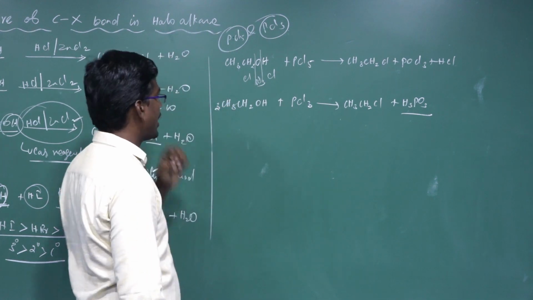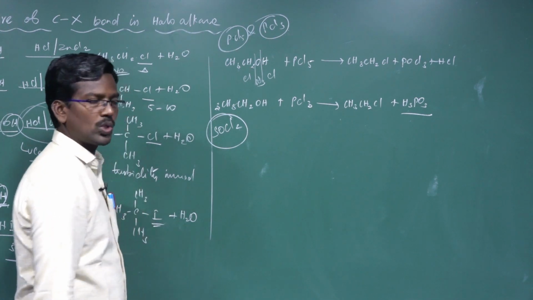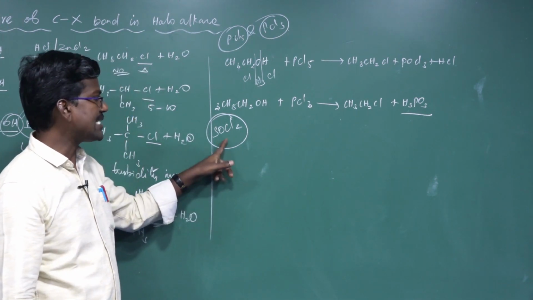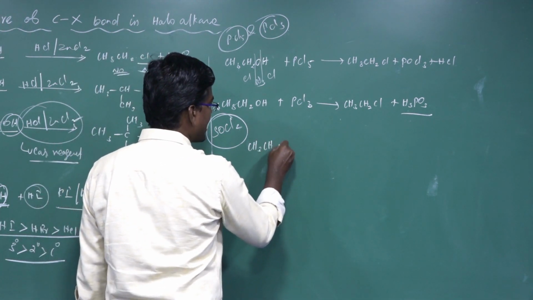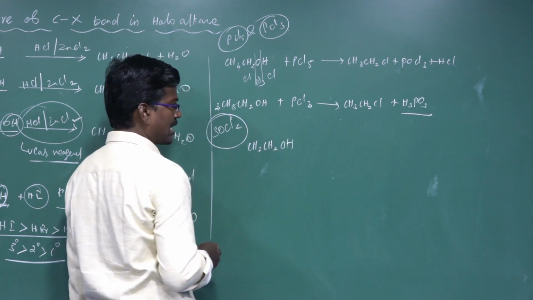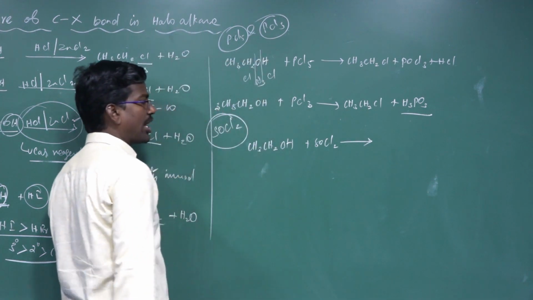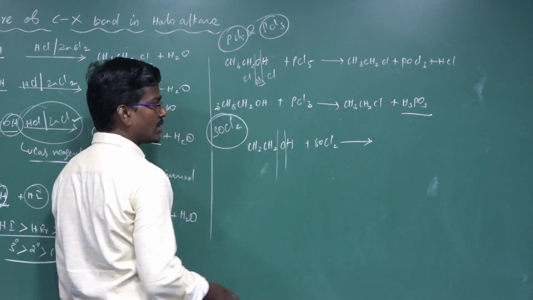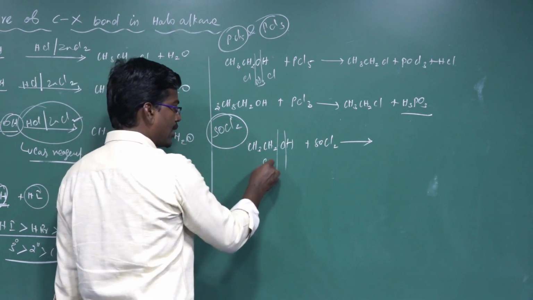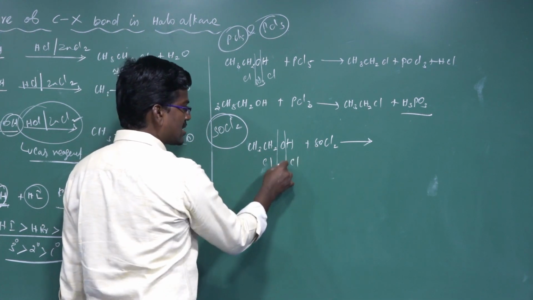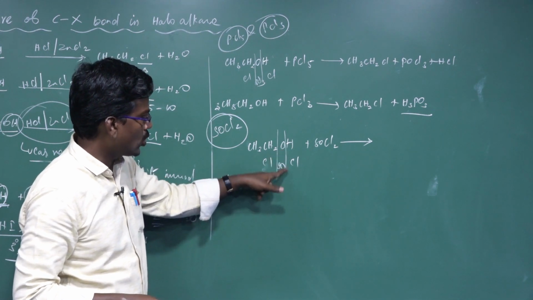It is one method. Another one, by using SOCl2, thionyl chloride. The same alcohol, ethyl alcohol, CH3CH2OH, reacts with thionyl chloride, SOCl2. The bond breaks. How many chlorines are there in thionyl chloride? 2 chlorines. Here 1 chlorine, here 1 chlorine. The remaining is SO.